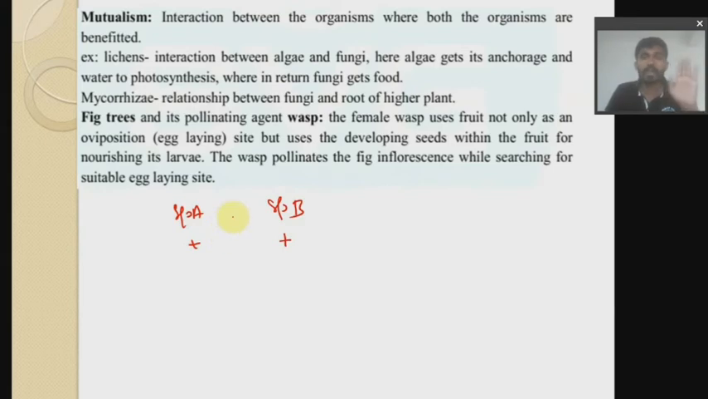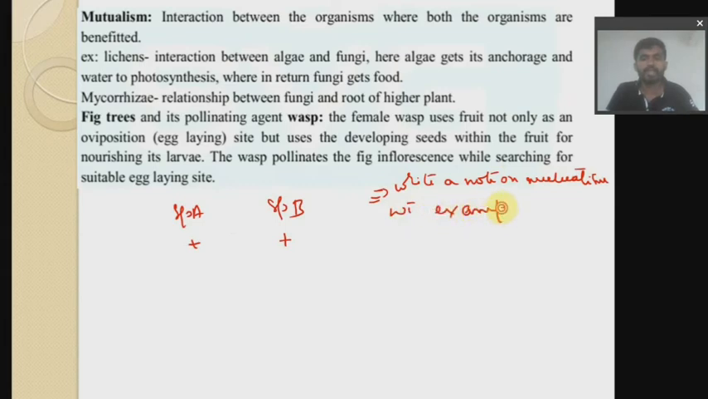This can also be asked as one of the 5-mark questions. It can also be asked as "Write a note on mutualism with examples." Just like that, they can ask, "Write a note on mutualism with the examples."